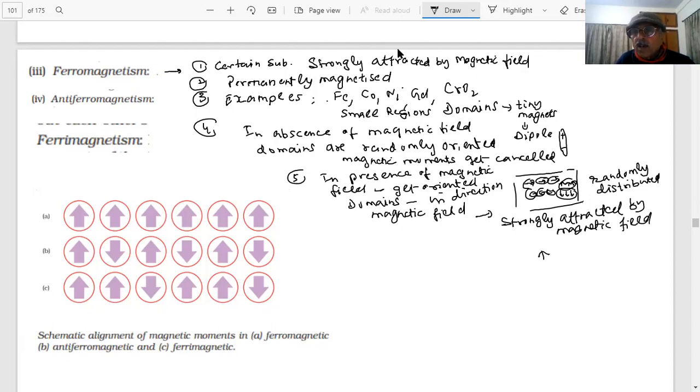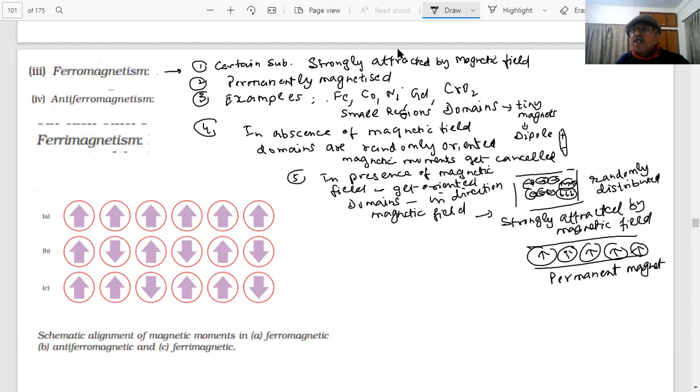So what has happened, students? These domains or the dipoles, which we are saying. See what happened? They have got oriented in the direction of the magnetic field, and even when the field is removed, they may stay like this and can become permanent magnets, students.